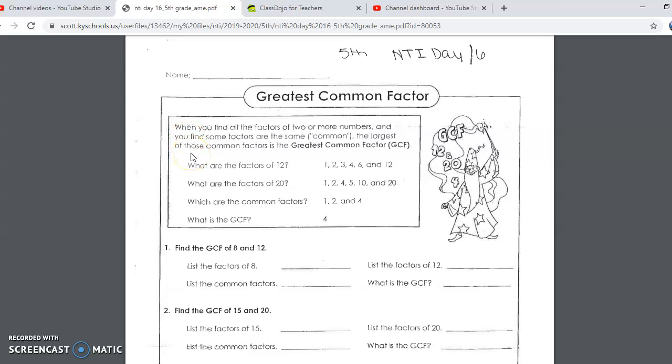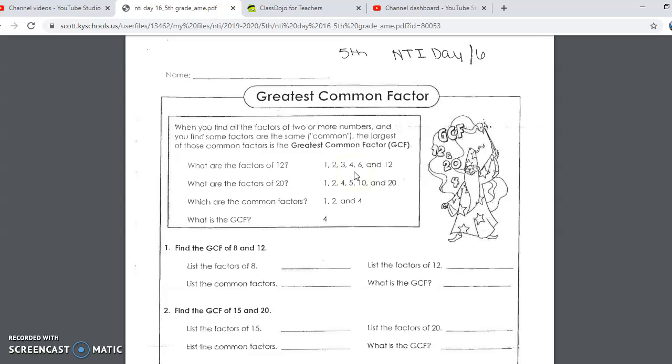I'll go ahead and read this with you. When you find all the factors of 2 or more numbers and you find some factors are the same or common, the largest of those common factors is what you call your greatest common factor. So factors are just the numbers that you can use to multiply to get that product. Factors of 12 are 1, 2, 3, 4, 6, and 12, because I can multiply 1 times 12, 2 times 6, and 3 times 4 to get that product of 12.